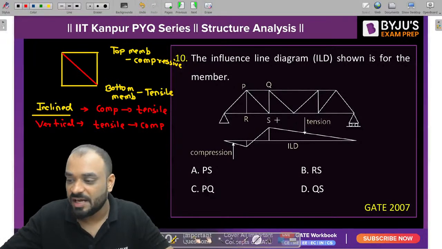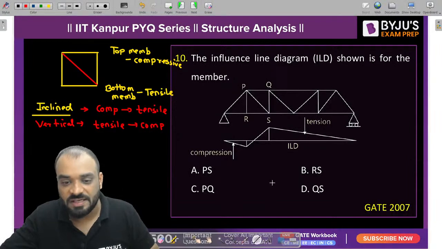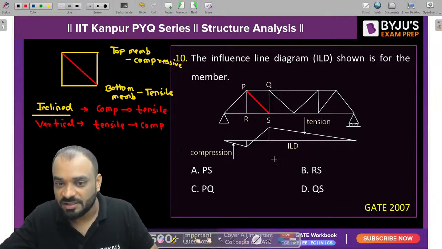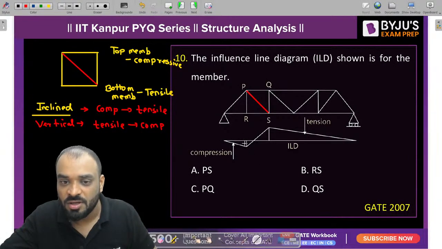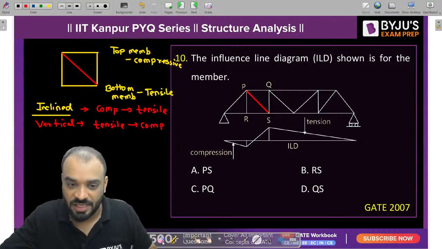For which member is this ILD given to us? It should be PS, which is the inclined one, because it is trying to change from compression to tension. That is the reason. Okay, so A is the correct answer.